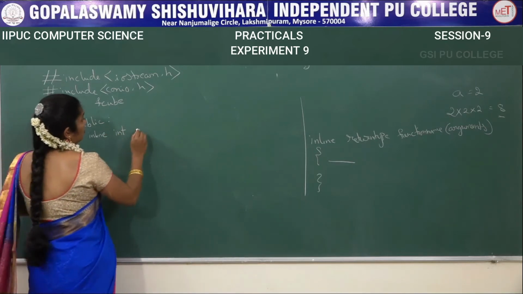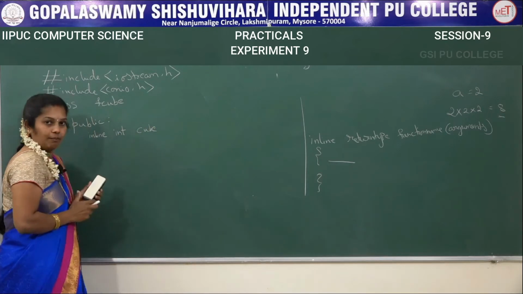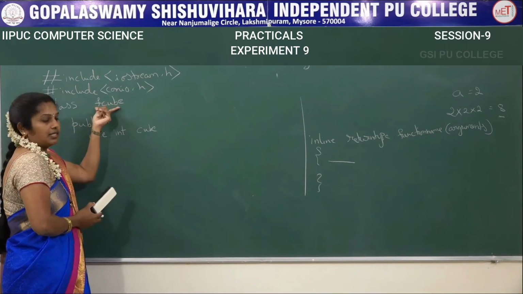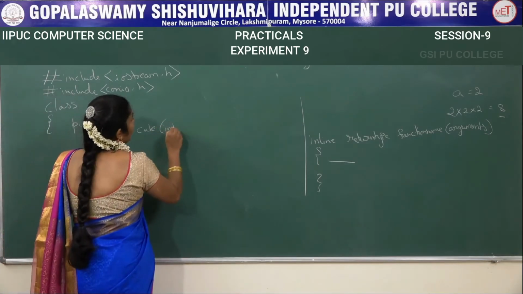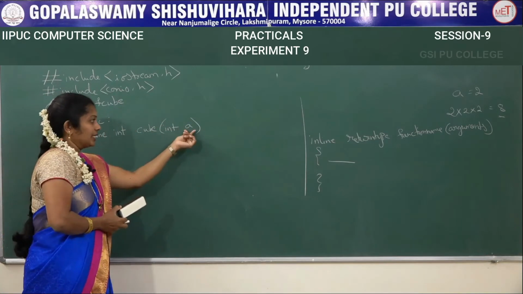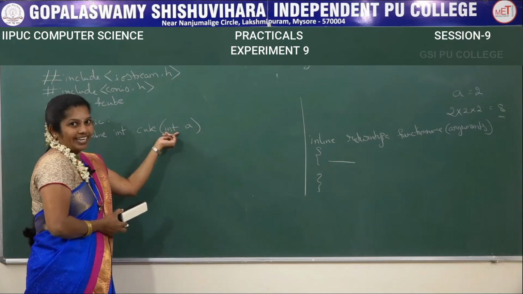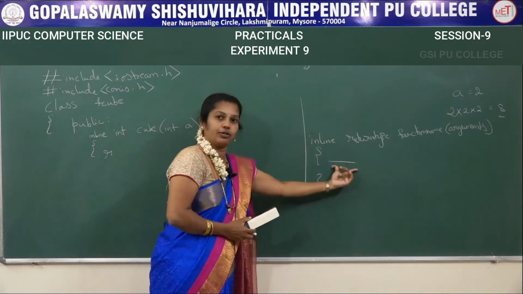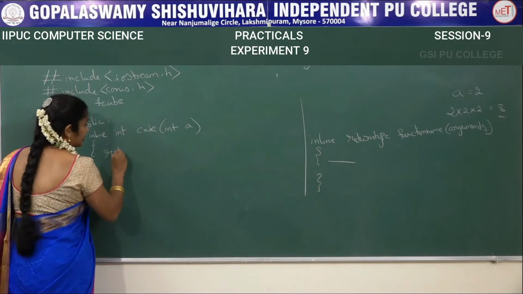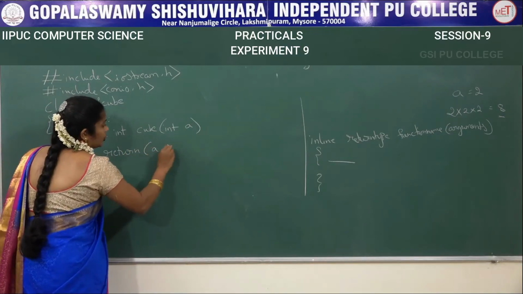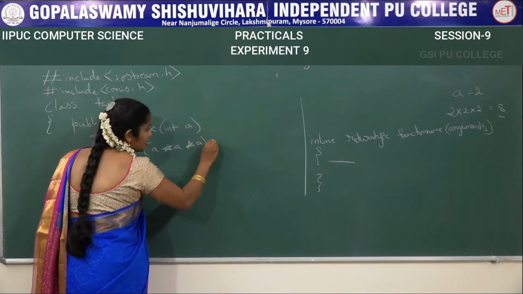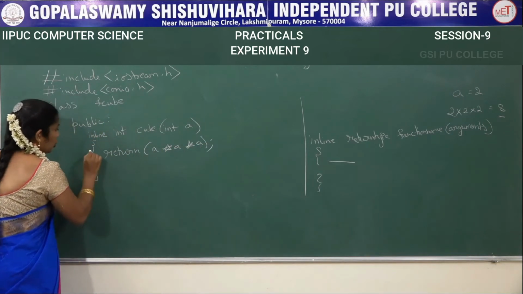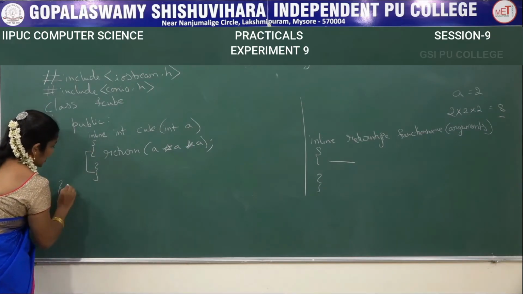Then what is my aim of the program? For example, I want to find cube of a number. That's why I am going to write the function name as cube and class name is f cube. Inside the bracket I write int a. A is the argument which I am taking of type integer format. Inside this, after this, inside the bracket we have to write the statement, that is return a into a. A into a is the return value. Then close this function, then next close the class.